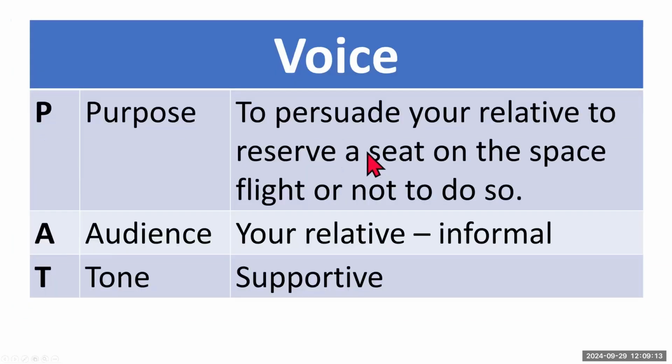Before we start writing the letter, I want to talk to you about voice. Now, to create this voice, we need to have 3 things. First, we need to know the purpose. Why are we writing this letter? So in this particular exam question, it is to persuade your relative to reserve a seat on the space flight or not to do so. Now, the audience here is your relative, so you have to be informal. Lastly, we have tone. And in this letter, I am going to be very supportive of my aunt.